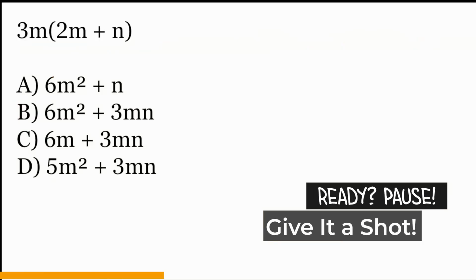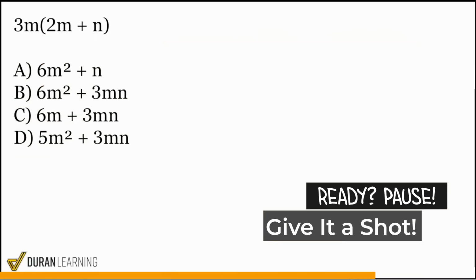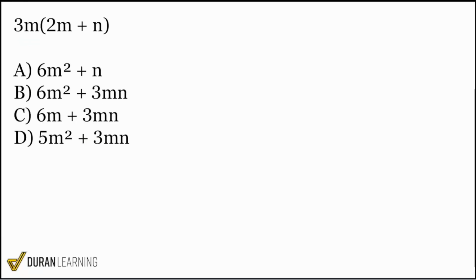All right, next example. We have ourselves 3m on the outside of the parentheses with 2m plus n on the inside. So how we're going to handle this is the same way, using that distributive property. So the 3m will multiply with the 2m, and then the 3m will also multiply with the n. So 3m multiplied by n. So now that we've done that, sweet, we're good to go. We are set. So now let's take care of each individually.